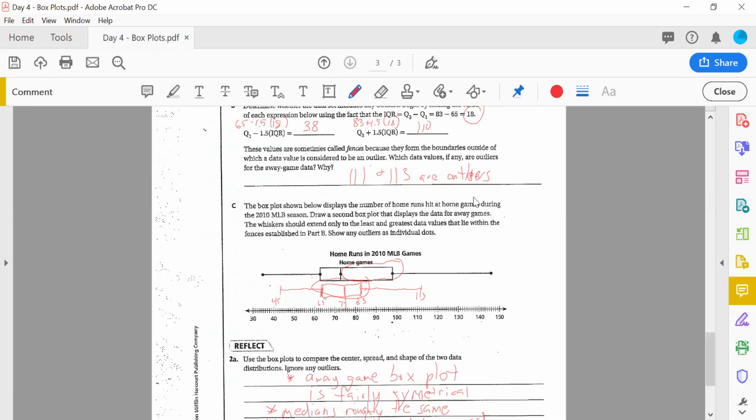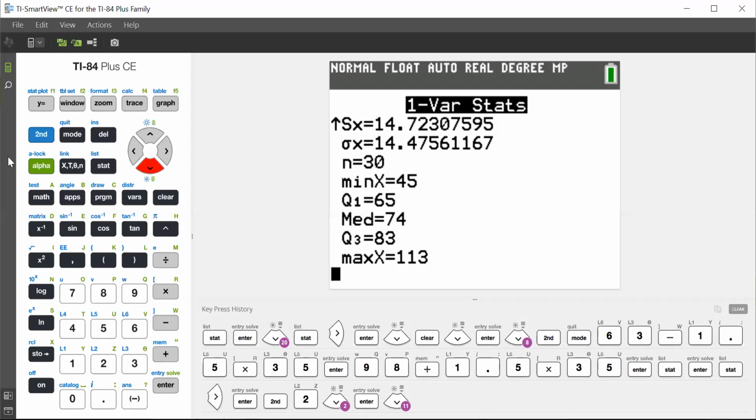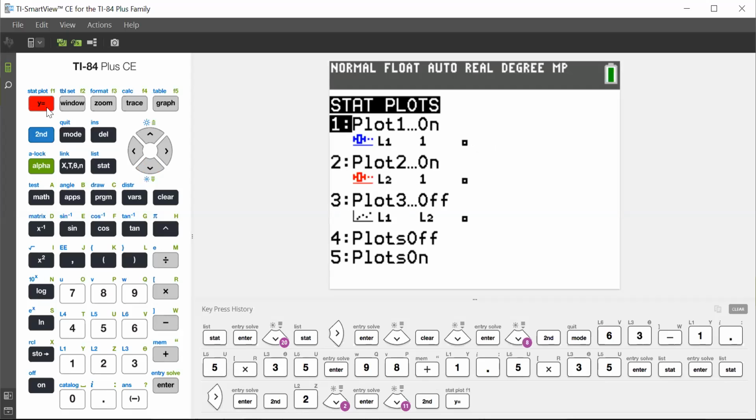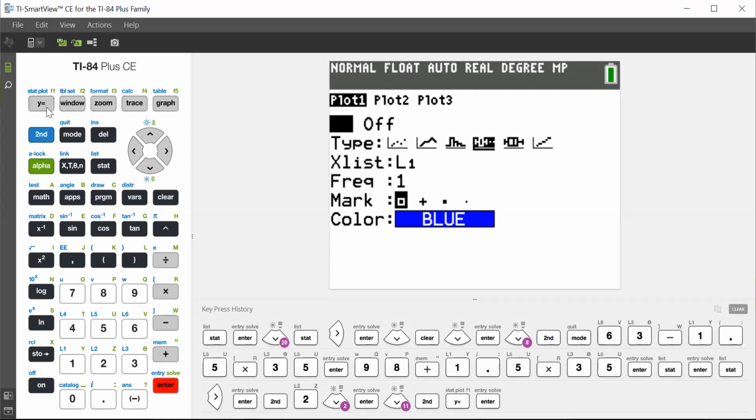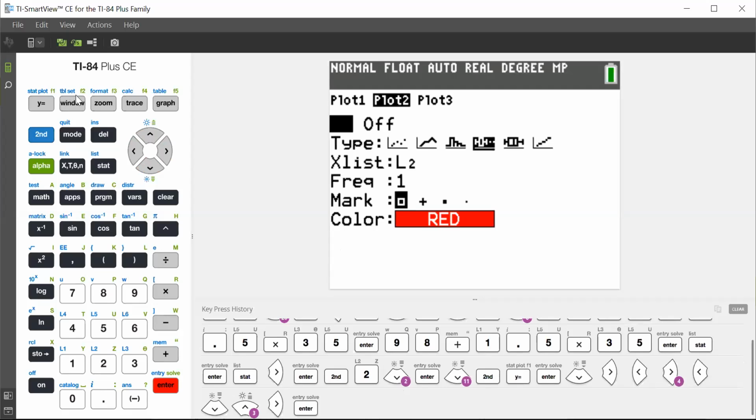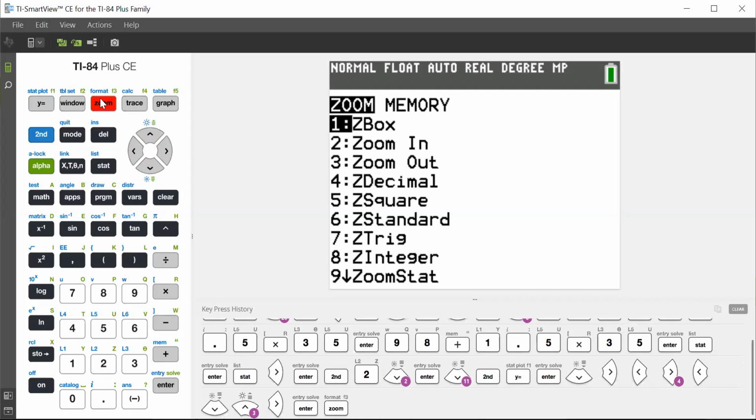That's how you make a box plot. Just for kicks and giggles, if you're really curious, I want to show you something. If I hit second and y equals, these are called stat plots. And if I hit enter by stat plot number 1, you could turn it on. And there's all these. There's dot plots, there's line graphs, there's histograms, and then there's 2 types of box plots. If you go to the box plot with 2 dots, that shows outliers. So I happen to make L1 for the first box plot, and for the second box plot, I put L2. So if I go to zoom and go to number 9, which says zoom stat, that means it plots stat plots for you.